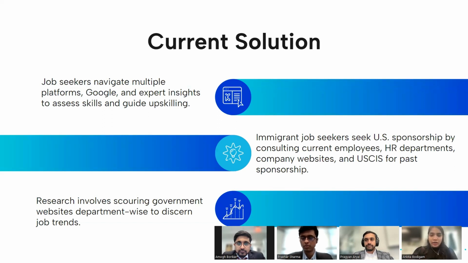And also, these job seekers do a lot of research that involves scouring government websites to analyze the job trends across departments. So these are the current ways in which job seekers try to find jobs, assess how to upskill, and assess whether a company is offering sponsorship or not.